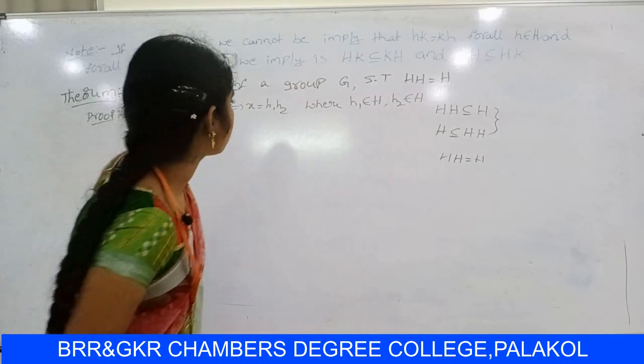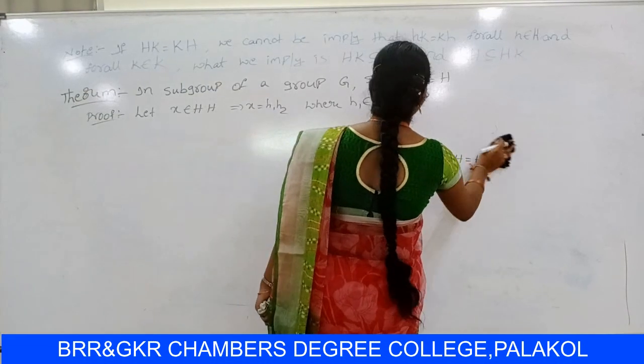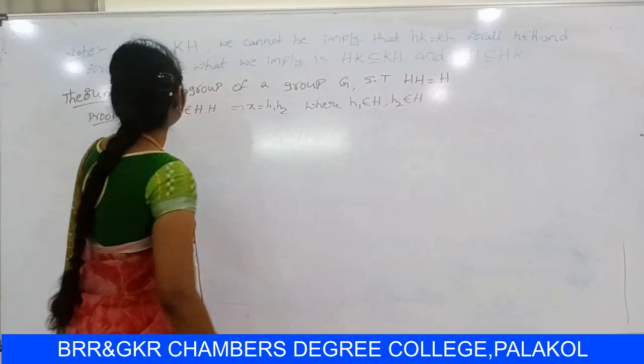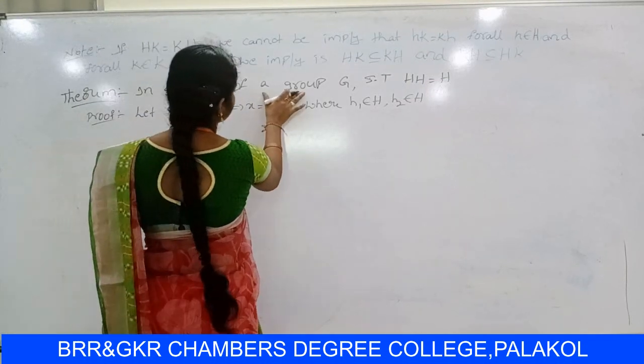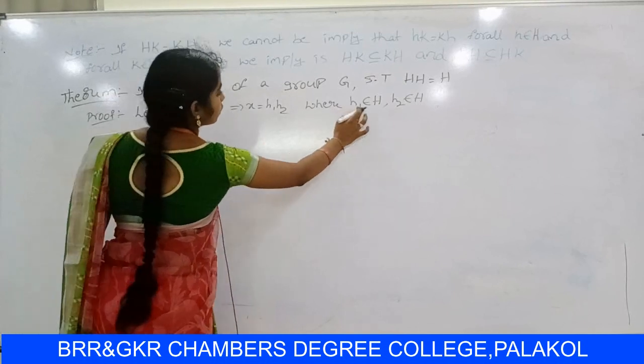So by definition, already you know that in a subgroup of a group Z, group Z satisfies closure property.